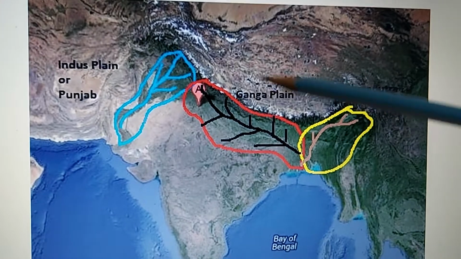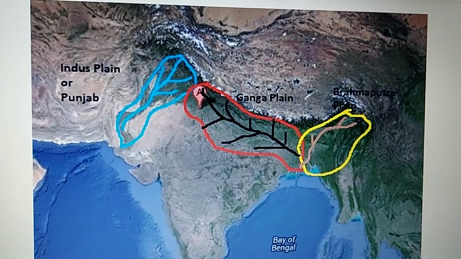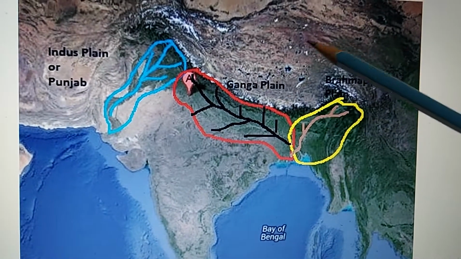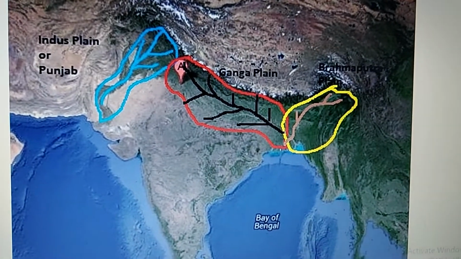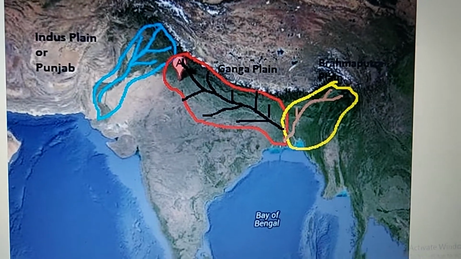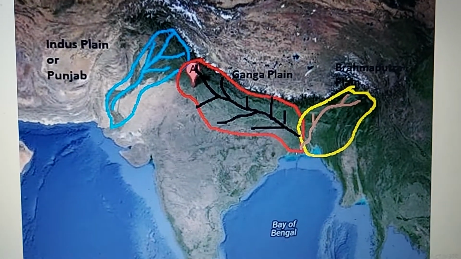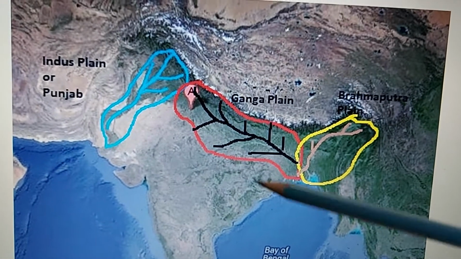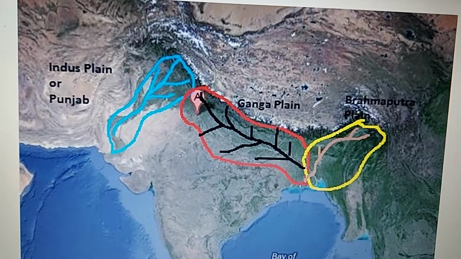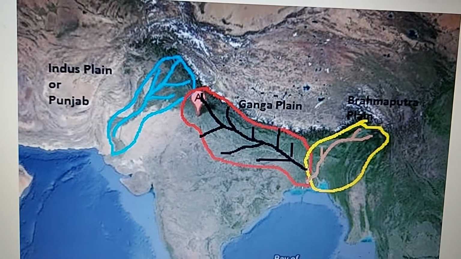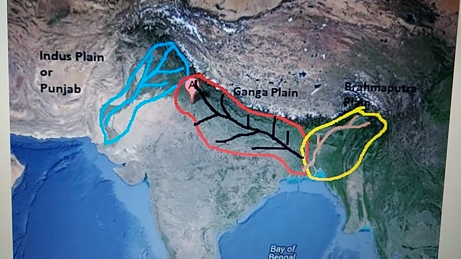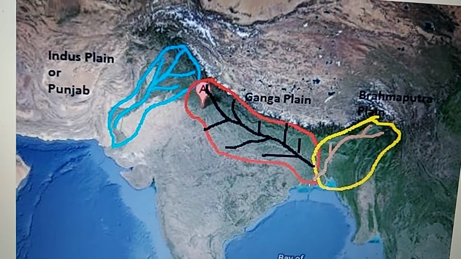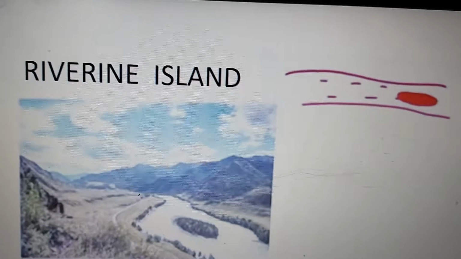Children, these rivers that are coming from the Himalayan mountains are bringing lots and lots of eroded soil, which helps in a lot of depositional work. Some of the depositional work you will see are given in your book. One is the formation of the riverine island.